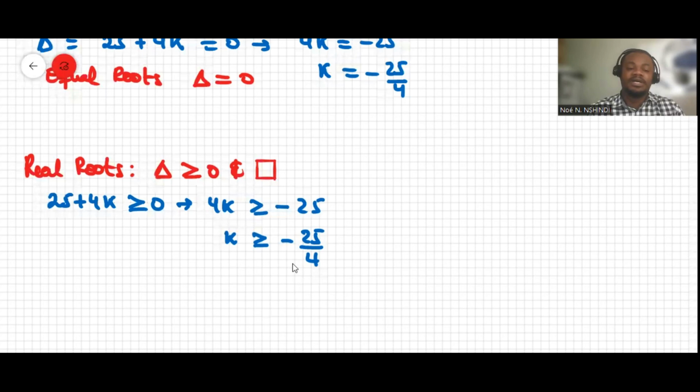Here k must be those values that are greater than or equal to negative 25 over 4, and that makes delta a perfect square. So those are the two conditions. Condition number one is k must be greater than or equal to negative 25 over 4, and also the discriminant 25 plus 4k must be a perfect square.